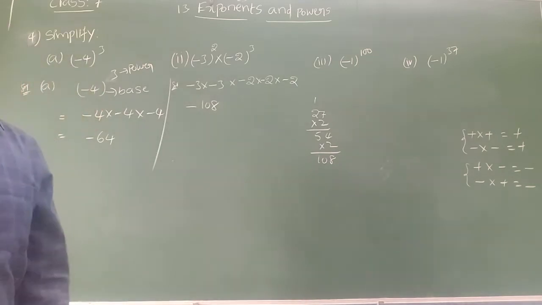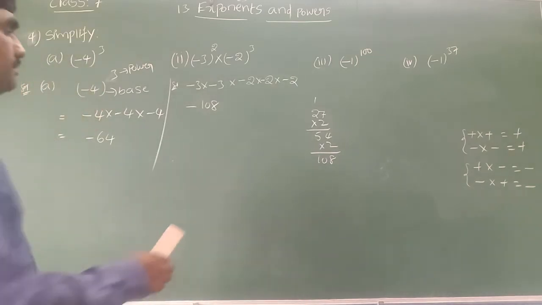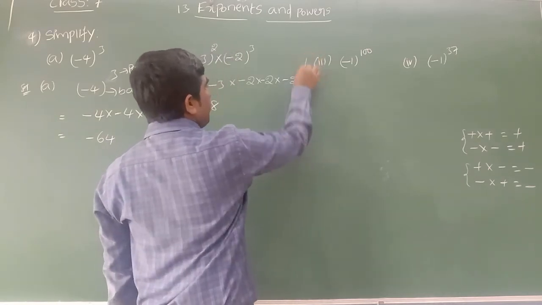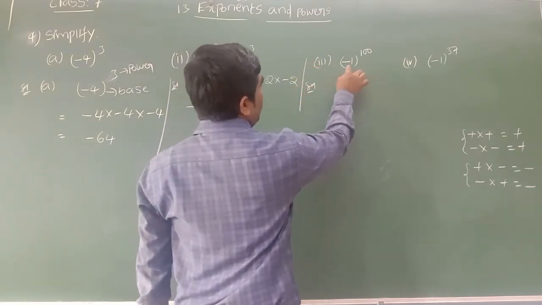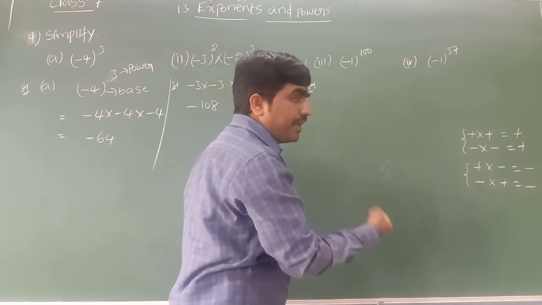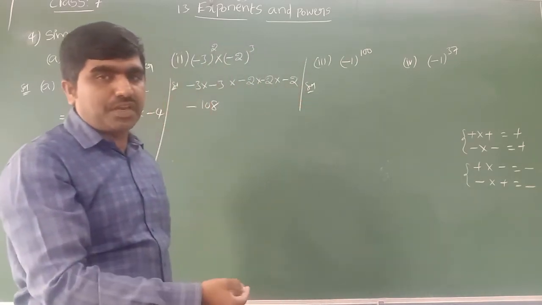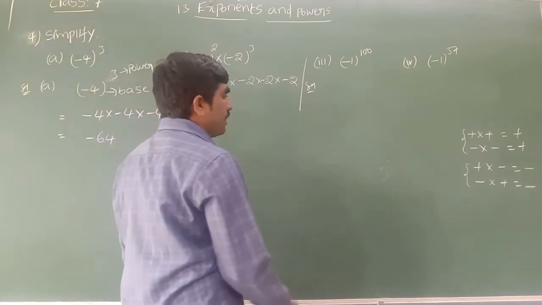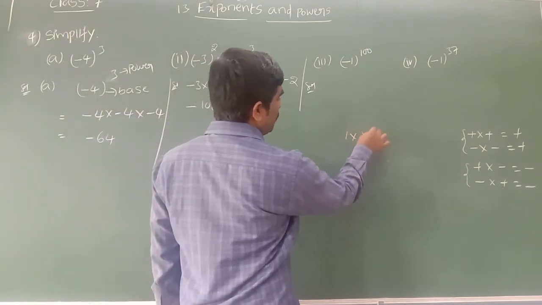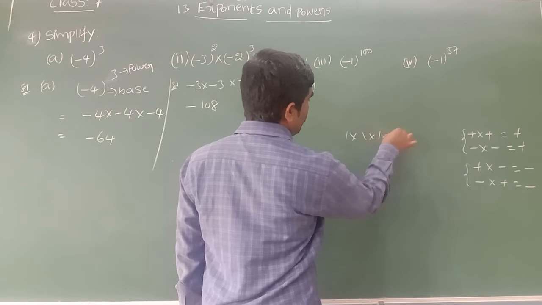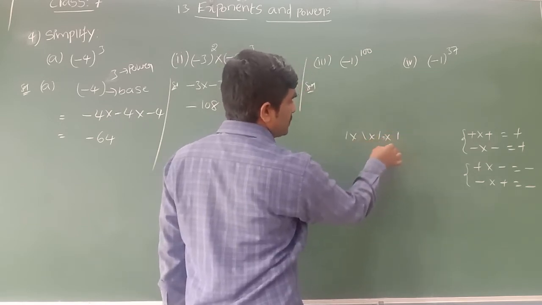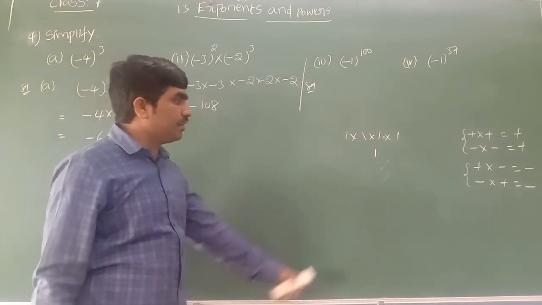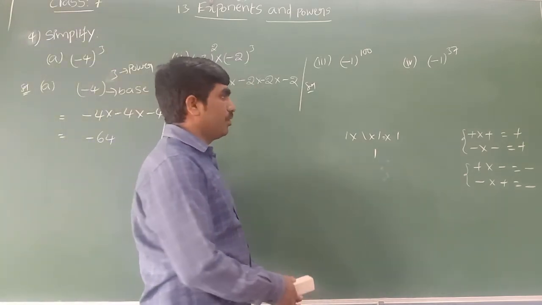So like that you can find the product. And next you can see what here. Minus 1 to the power 100. It means minus 1 into minus 1 into minus 1, multiplied 100 times. See, suppose 1 into 1 into 1 into 1, what is the answer? 1. So 1, if you multiply it by itself however many times, the result will be 1 only.